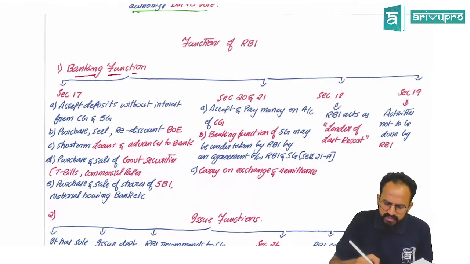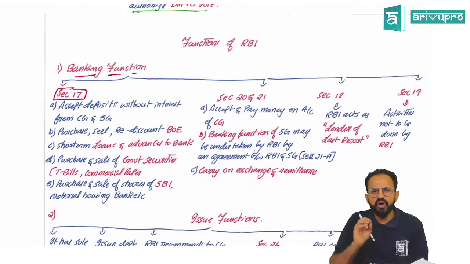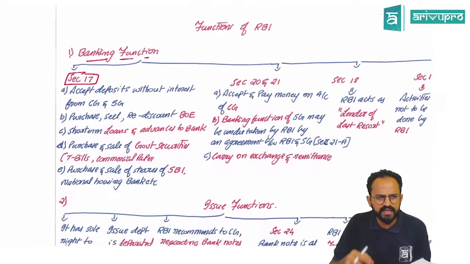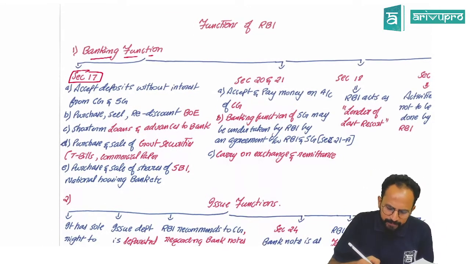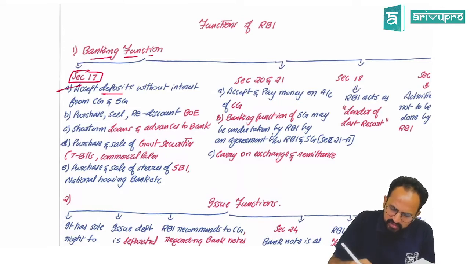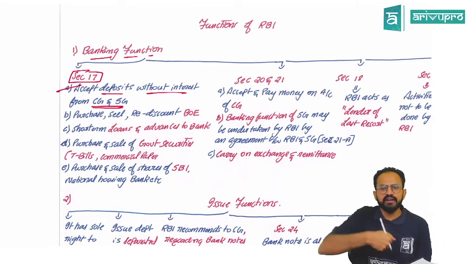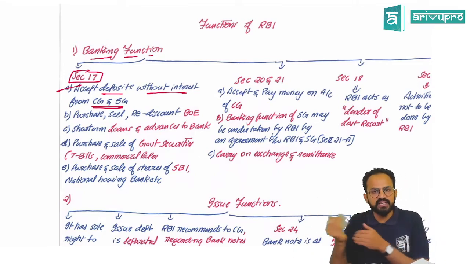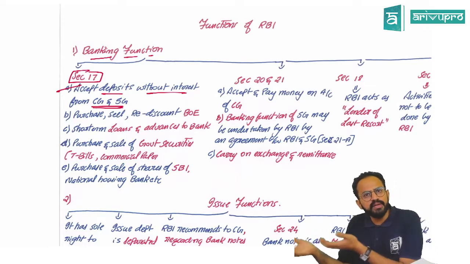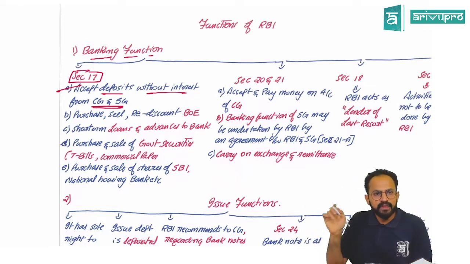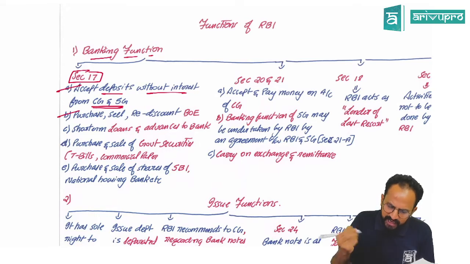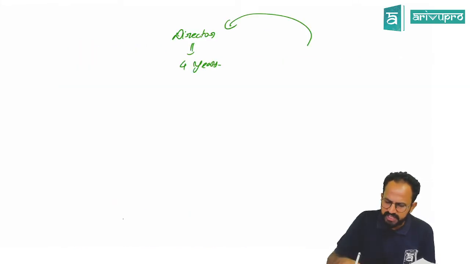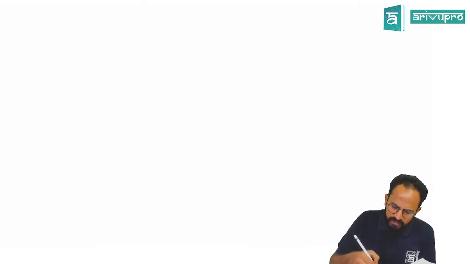So the first one, section 17, all simple functions, nothing complicated. I'll tell you one by one. Sir, it can accept deposits without interest from central government and state government. So if they are investing anything, if they are depositing anything, RBI can accept it. Sir, purchase, sell and rediscount of bill of exchange.